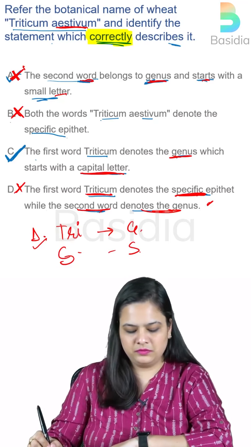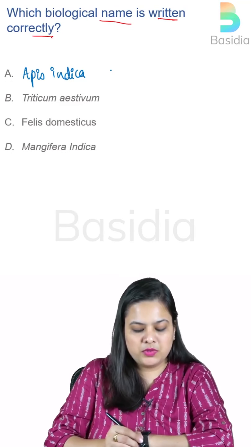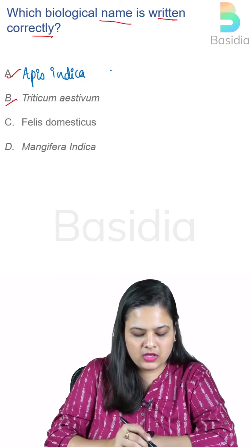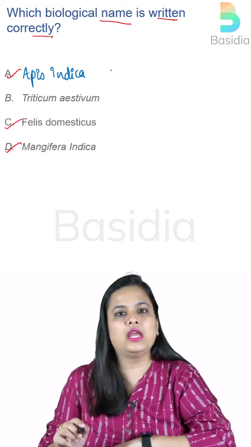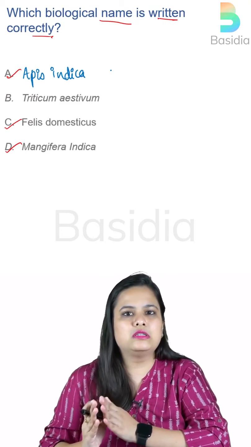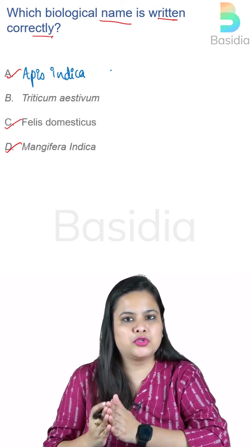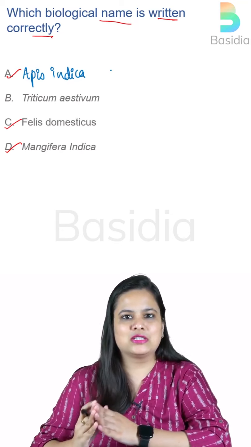Now, the next question: which biological name is written correctly? Option A, Apis indica. Option B, Triticum aestivum. Option C, Felis domesticus, and option D, Mangifera indica. Now, just pause here and try to figure out which option is correct. I'm waiting for you. Okay, so pause the video.